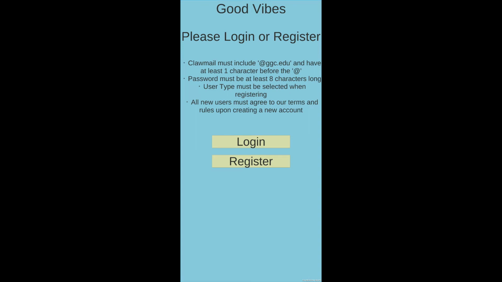Now that we've connected and loaded up, we are greeted with a happy face and the login and register screen. Users must register with their GGC email, and they are automatically logged in once they do so. Let's make a new account.